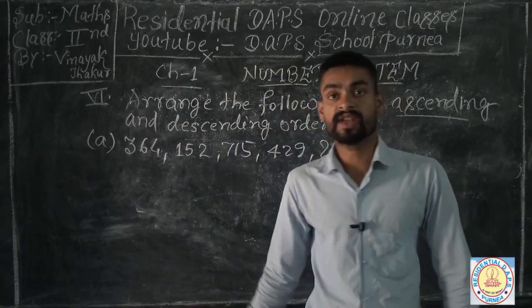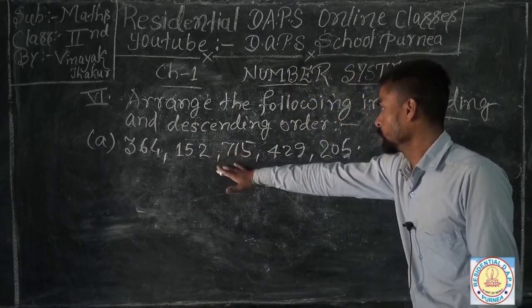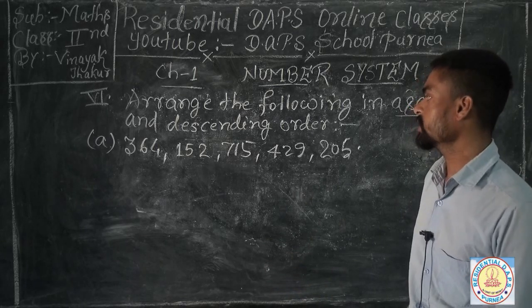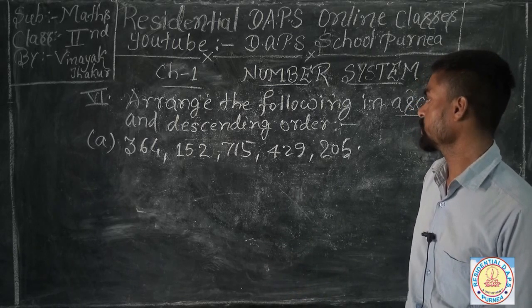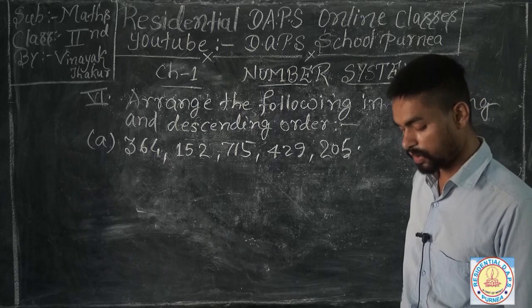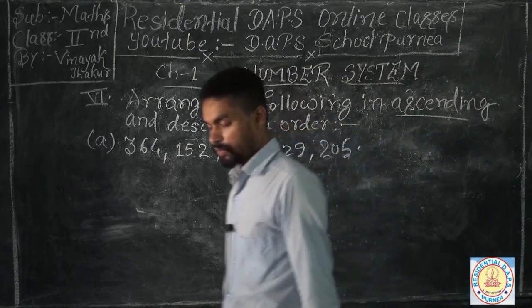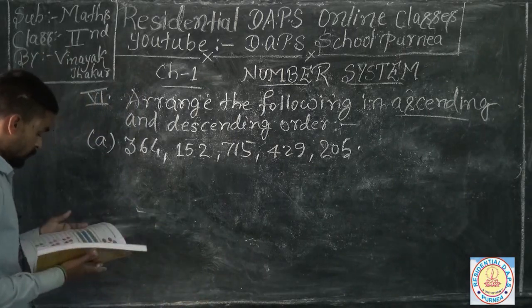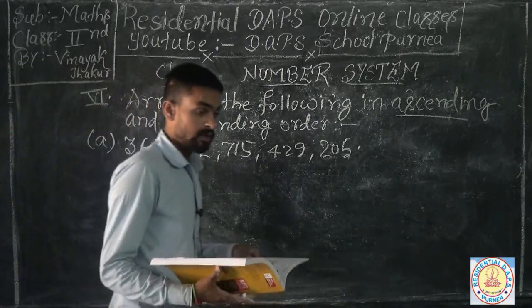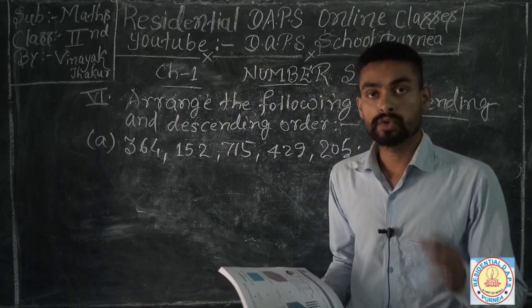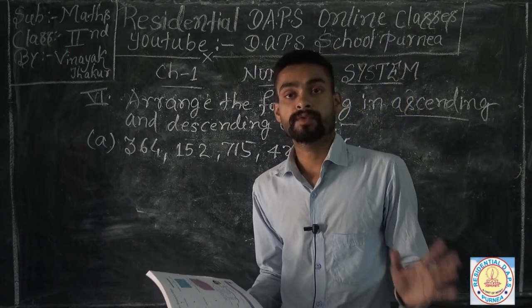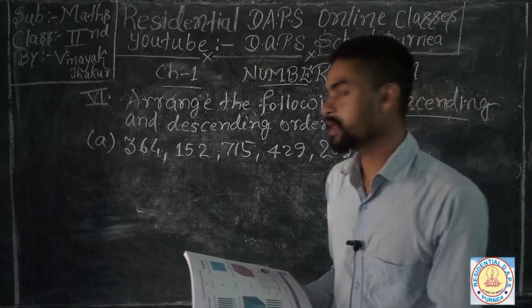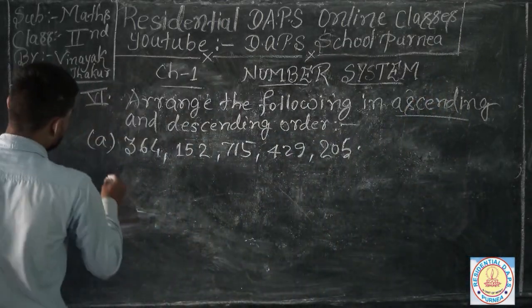Guys, here are represented those numbers, which are 364, 152, 715, 429 and 205, which are all 3 digit numbers, and you have to find out 2 answers here. You have to find out the ascending order and also the descending order of those numbers.